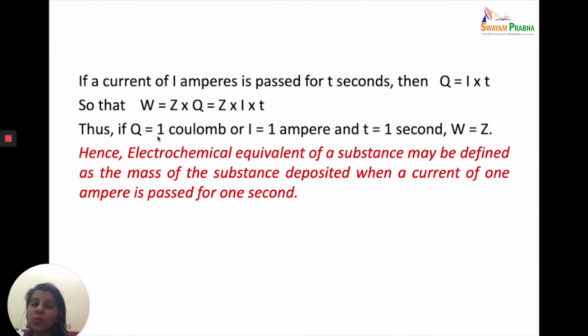So if I say that 1 coulomb of electricity is passed, or 1 ampere is passed for 1 second, then W is equal to Z. So this can be used to define Z, the electrochemical equivalent. The electrochemical equivalent of a substance may be defined as the mass of the substance deposited when a current of 1 ampere is passed for 1 second. So W is proportional to Q, or W is equal to Z into Q, or Z into I into T.